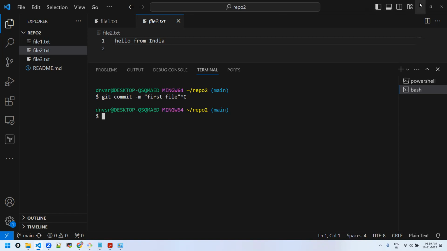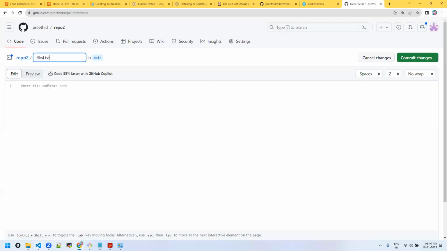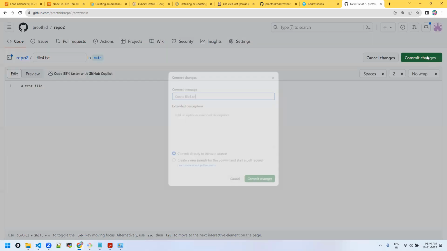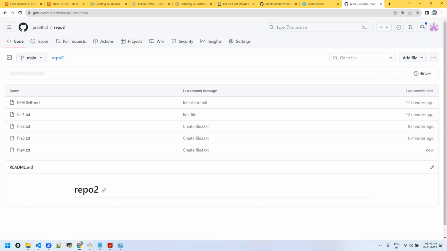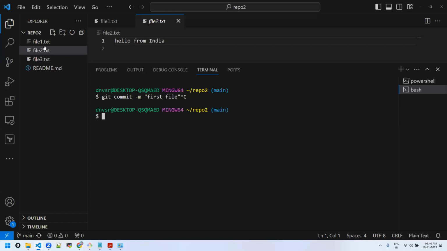So I'm just talking about another scenario. I'm creating file 4. Assume that someone else has pushed from their local. Let's say we are all a team. You might have pushed to this remote, right? So this is there. I don't know, someone else has pushed the changes, or else I'm not bothered. As per my requirement, I'm creating this file 4.